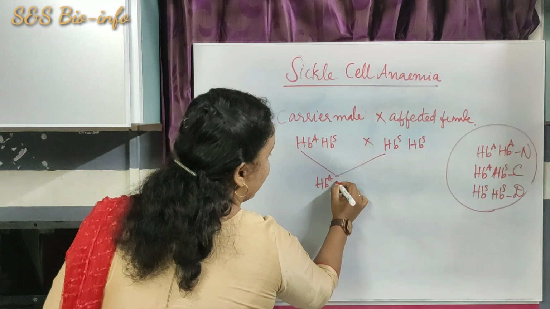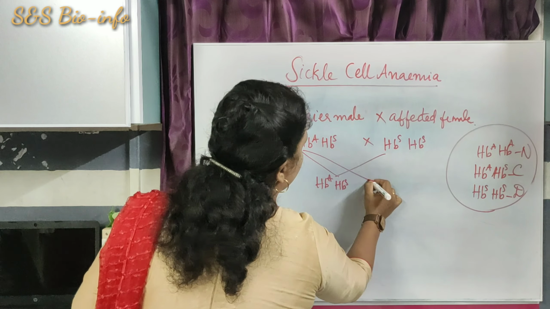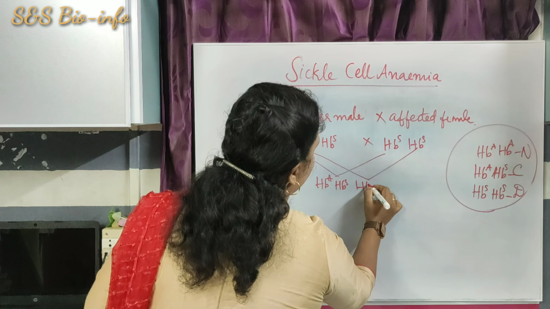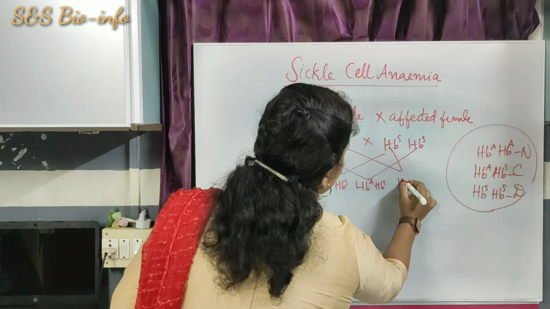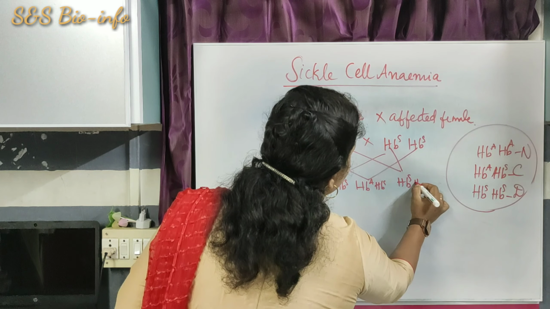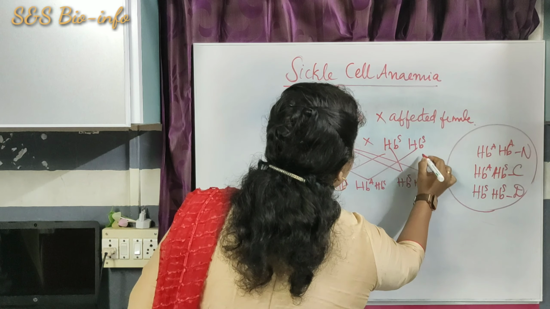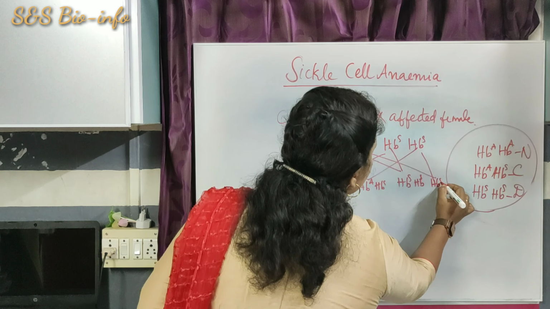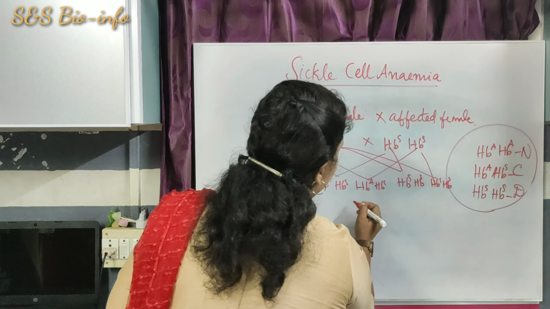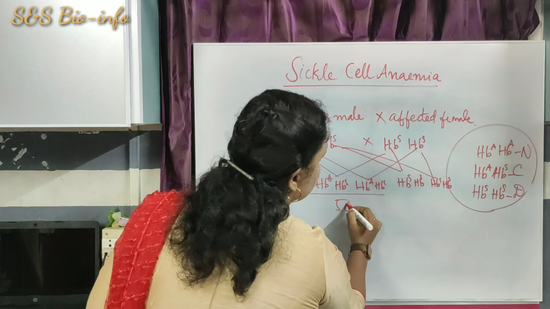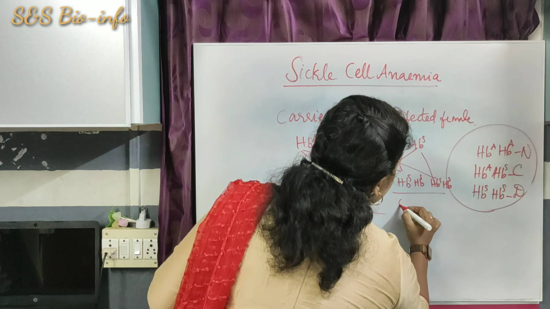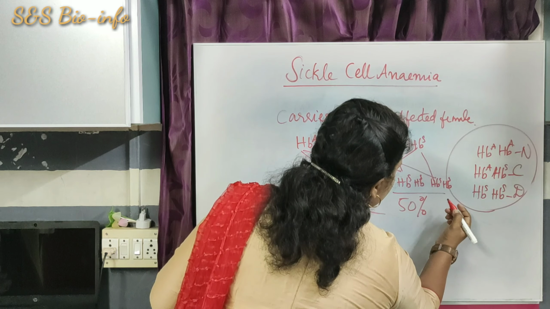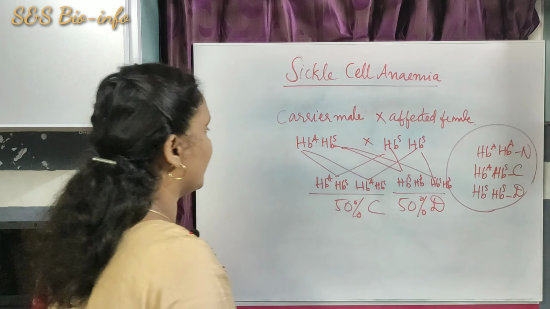HbA, HbS; again HbA, HbS; then HbS, HbS; again HbS, HbS. Here 50% are carriers and 50% are diseased sickle cell anemic children.